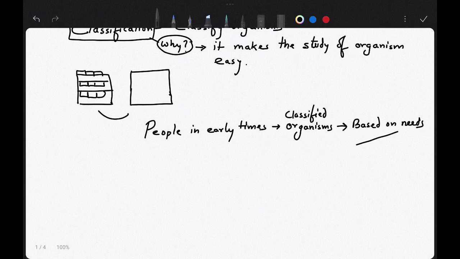Now if I ask what things were classified based on needs, they classified the organisms based on food, shelter, and clothing. The leather was used for clothing. And for food, you can classify plants and animals based on feeding habits, like vegetarian food and non-vegetarian food. So the organisms were classified based only on needs.